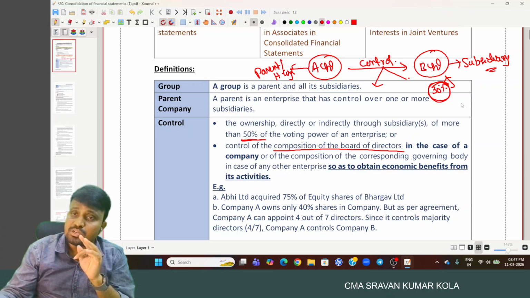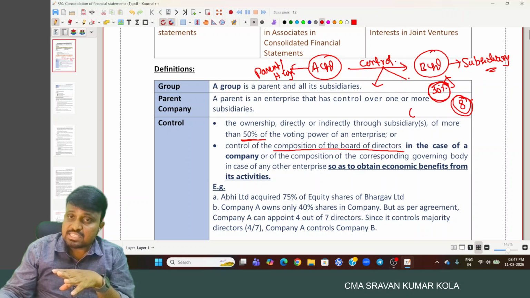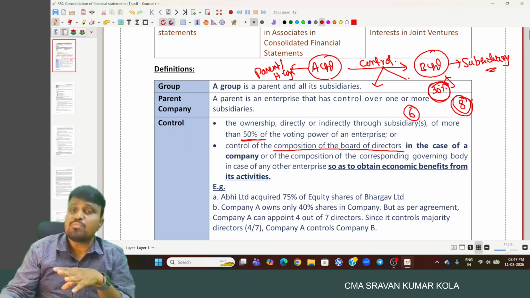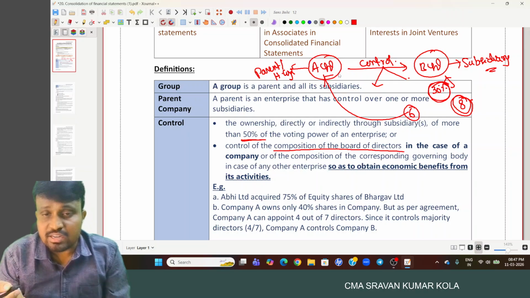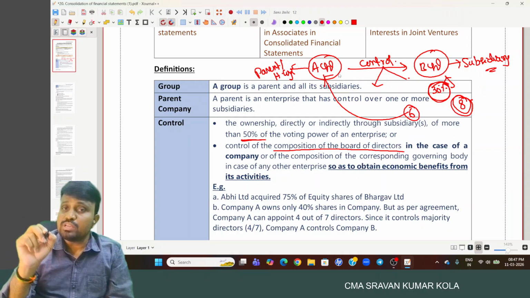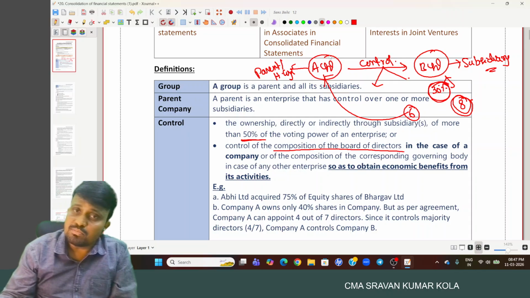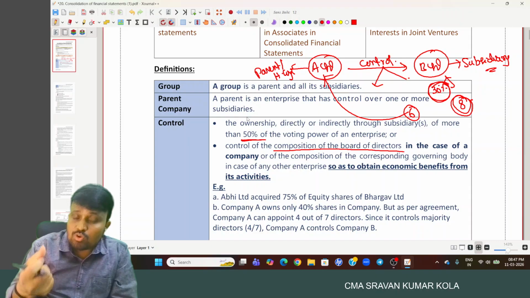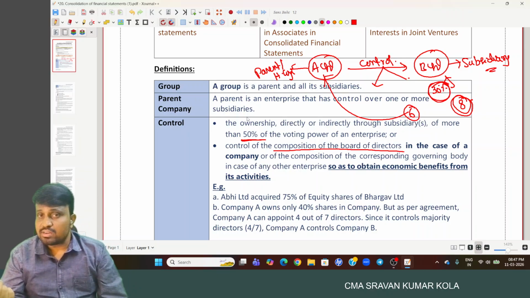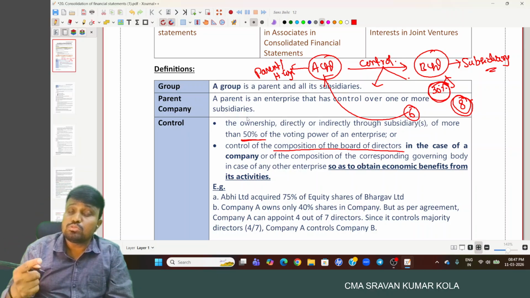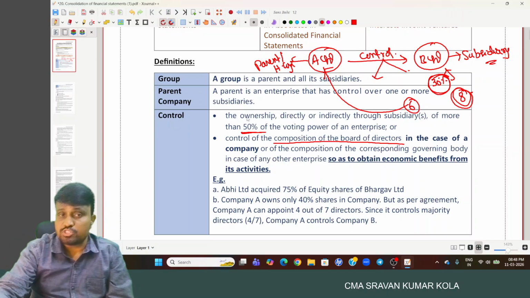For example, in B Limited there are a total of 8 directors, but 6 directors are appointed with the approval of A Limited only. Then A Limited controls the majority of the directors in B Limited. So control may be obtained by the parent company either through the shareholding pattern or through the board of director composition.